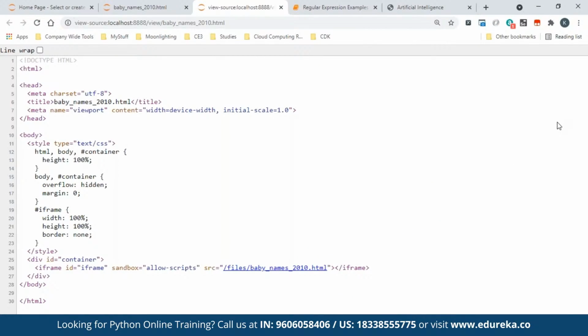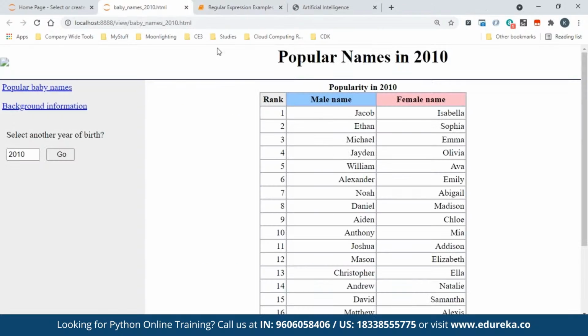All this data will be in this HTML page, whatever is just shown as the HTML, right? It will be there if you go down and check it. So the same thing, we are going to use regular expressions to fetch it by putting some patterns. It's just a pattern matching programming language, nothing more than that. And there are different ways to fetch patterns.